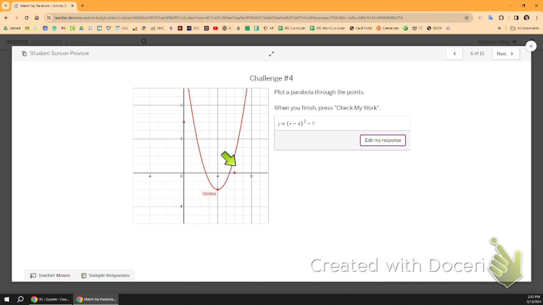So we need to make this parabola fatter. Or I guess it would be nicer to say a little wider. And so in order to do that, we have to change the A. So what is the A going to equal? Actually, let's use a different color. Let's use orange. 1. And that's because I know that the A equals 1 right now because there is no number right there, right outside the parentheses.